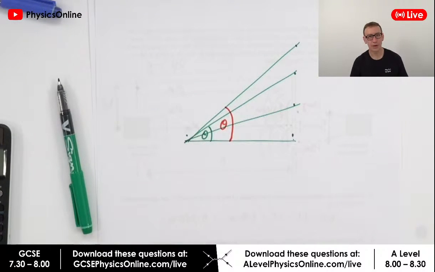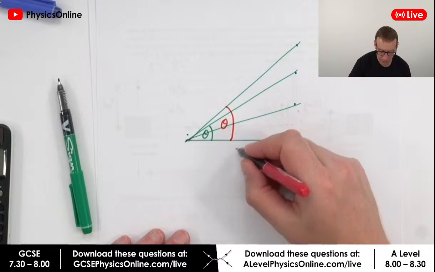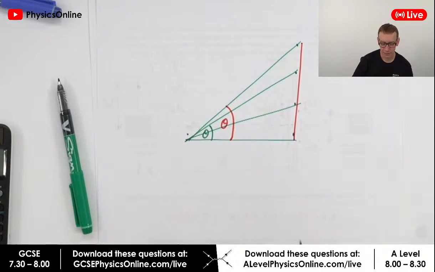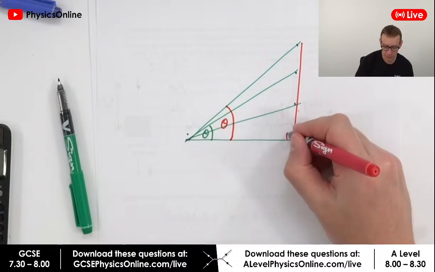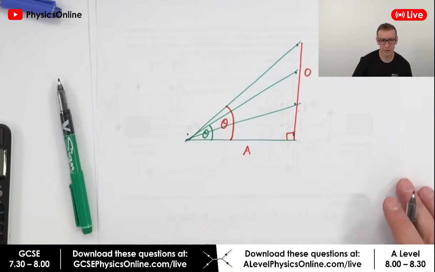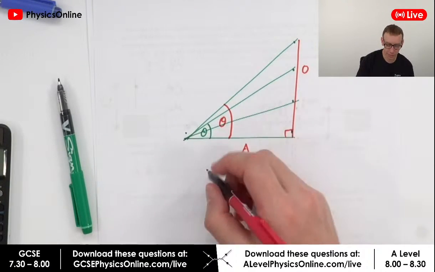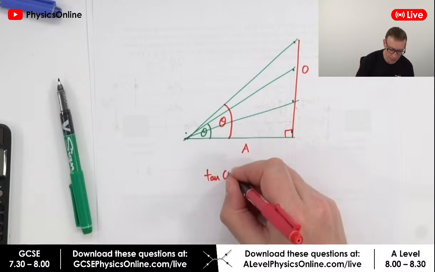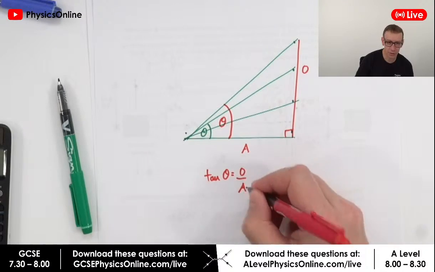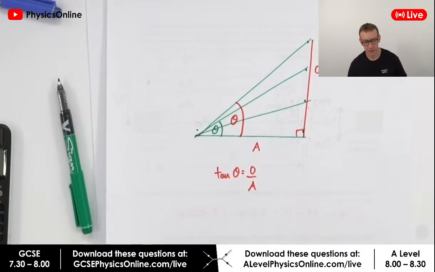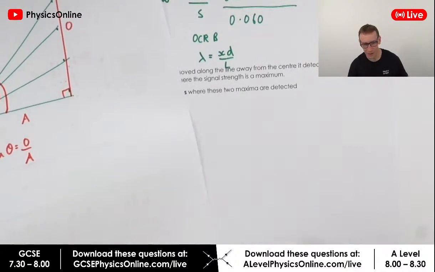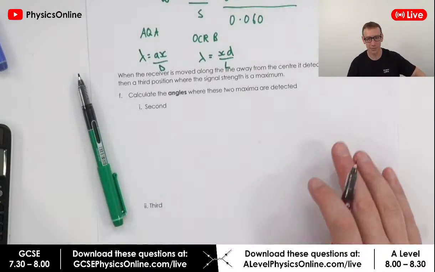What we're trying to do is calculate either this angle or this angle over here. In order to work out that angle, we need to know this side here and this length over here. If we think of this as a right angle triangle, we've got the adjacent side and the opposite side. If you know the adjacent and the opposite, we can use tan theta is equal to opposite over adjacent. So how do we work that out? We want to draw some simple pictures.